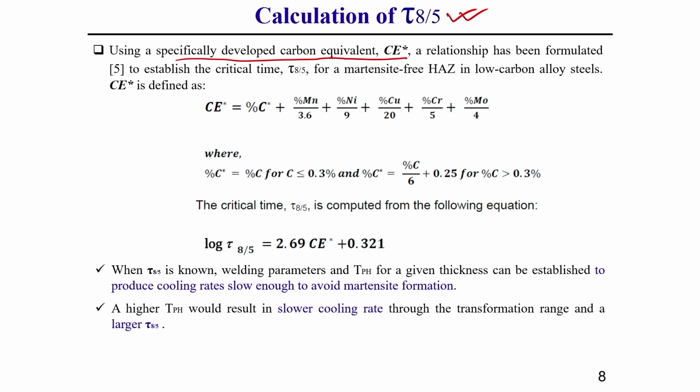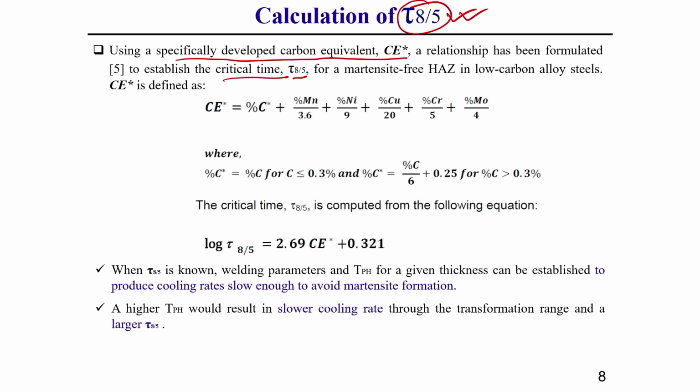This specially developed carbon equivalent is especially used for estimation of T8/5. Always keep this in mind. By using this Ce star, a relationship has been formulated to establish the critical time T8/5.